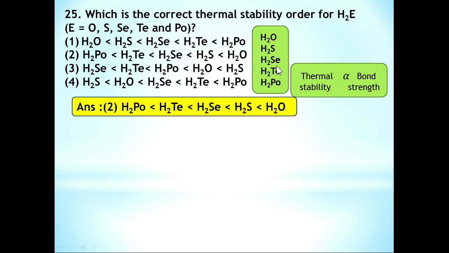Here all the atoms O to Po are attached to 2 hydrogen atoms, so there is no difference in any other factor. So bond length increases from H2O to H2Po, hence bond strength decreases, so thermal stability also decreases from O to Po. So option number 2 contains the correct order of thermal stability.